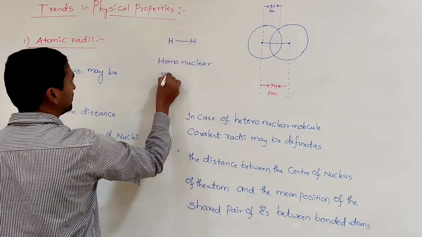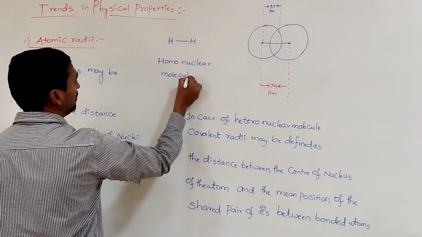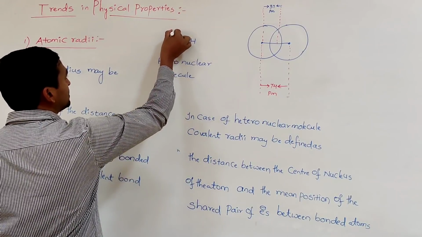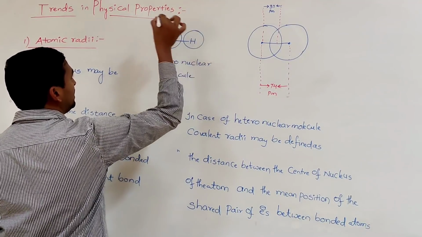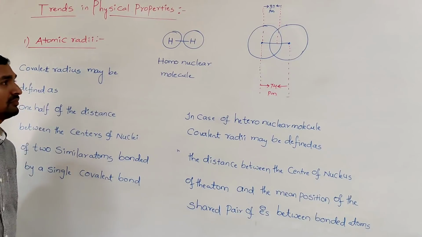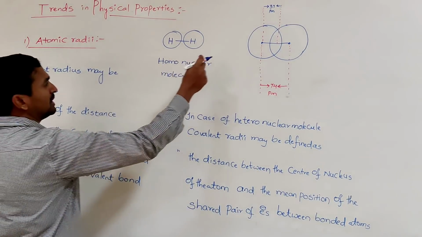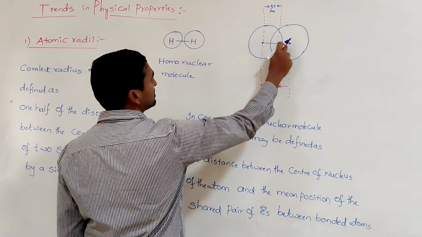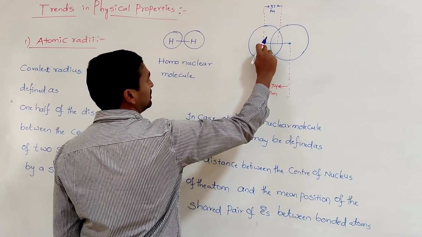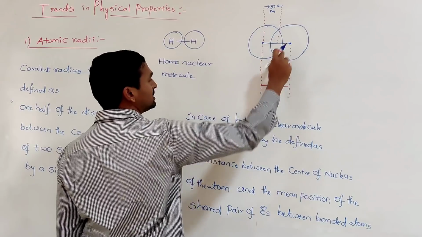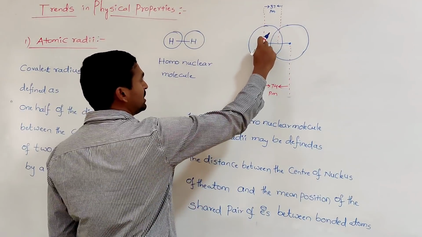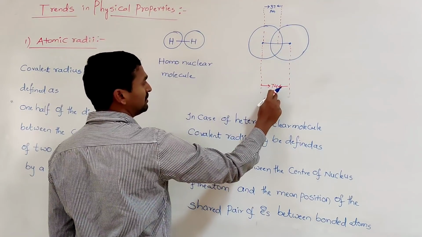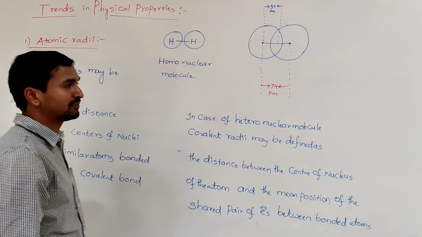In this case, both the atoms have the same size. So first we can determine the distance between the two nuclei of the hydrogen atoms. This is called the internuclear distance. The internuclear distance in the hydrogen molecule has been found to be 74.